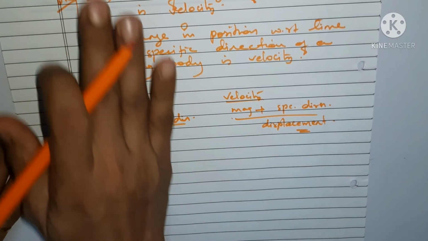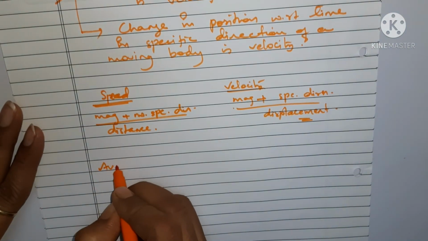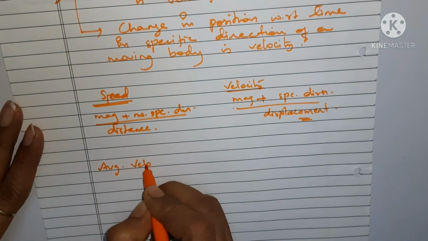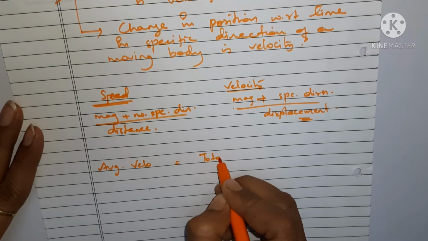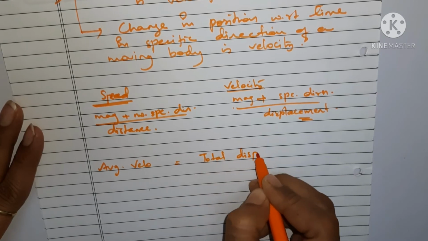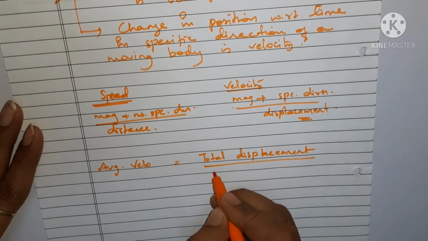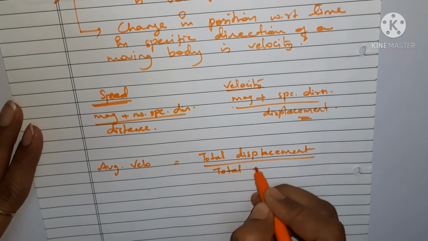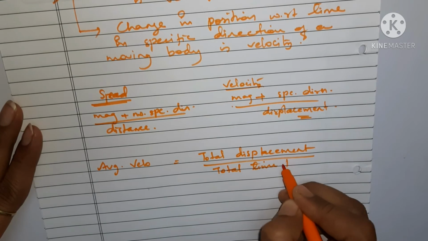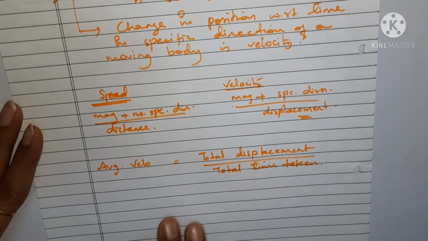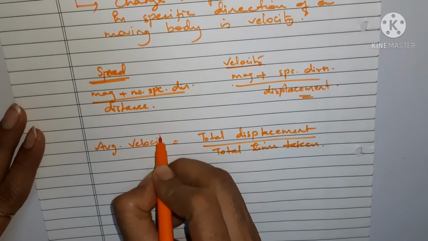One more thing is there, average velocity. What is average velocity? Total displacement upon total time taken is the average velocity. Okay, understood?